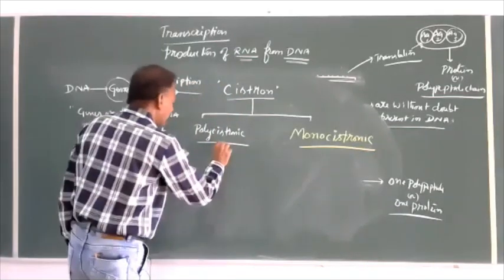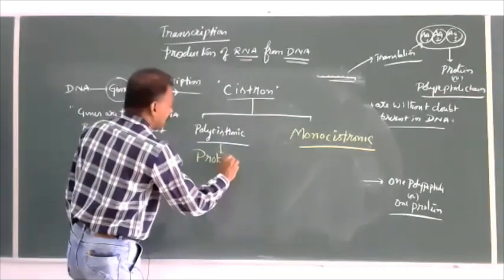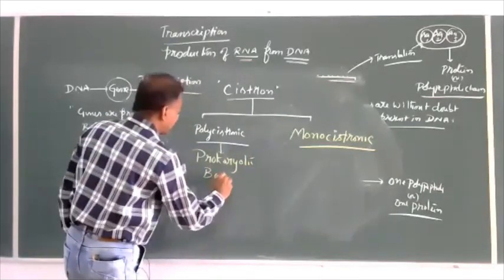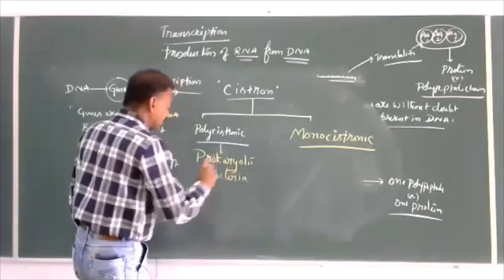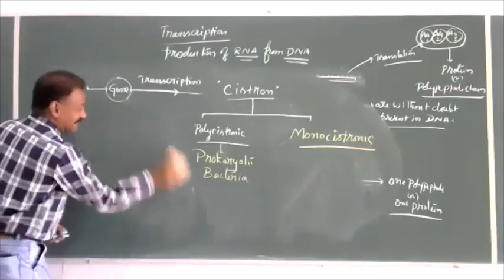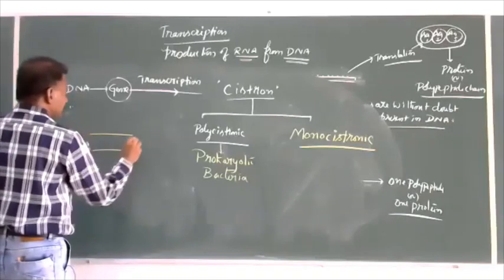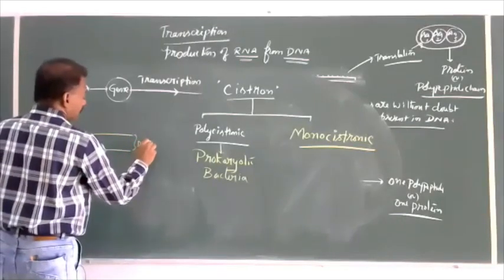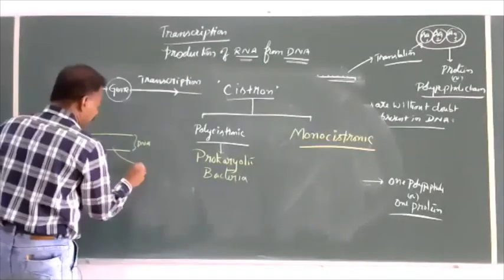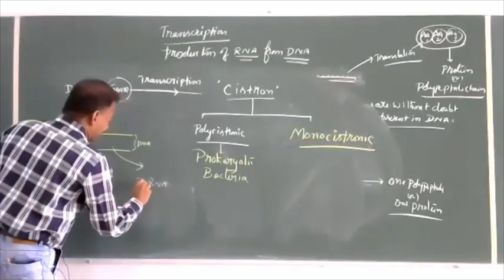For example, the polycistronic term is associated with prokaryotic organisms. Prokaryotic organisms are nothing but bacteria. In bacteria, from the DNA, it produces RNA, which is called mRNA.